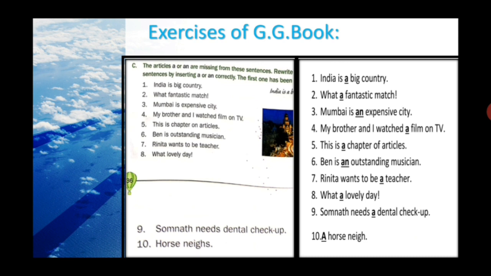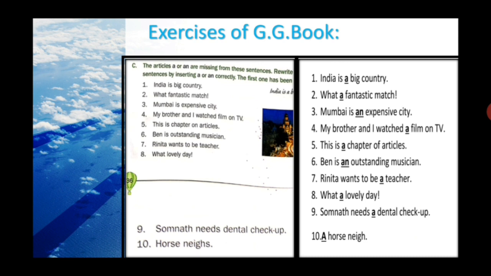Number 4. My brother and I watch film on TV. So there is a missing article. So I am using it here. My brother and I watch a film on TV. This is the chapter on articles. This is our chapter of articles that we are doing now. Ben is outstanding musician. The answer will be Ben is an outstanding musician.